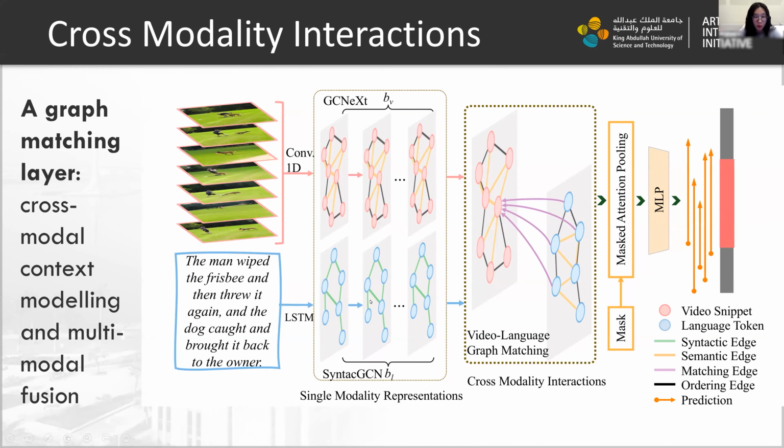Next, for cross-modality interactions, a novel graph matching layer is designed for cross-modal context modeling and multimodal fusion. Next, we apply this masked attention pooling layer to list all possible moment candidates and compute their features. Finally, a multi-layer perceptron computes each moment score to rank them as model predictions.